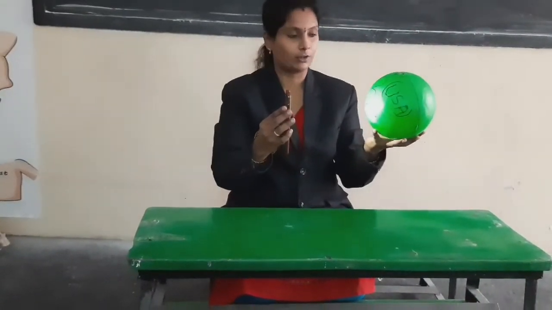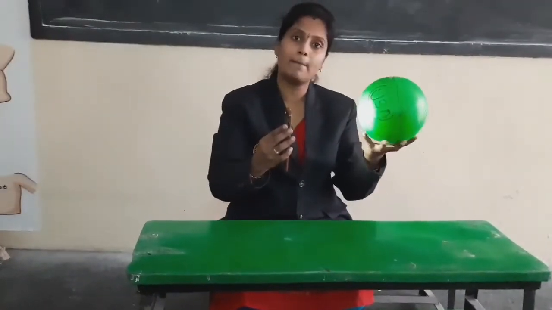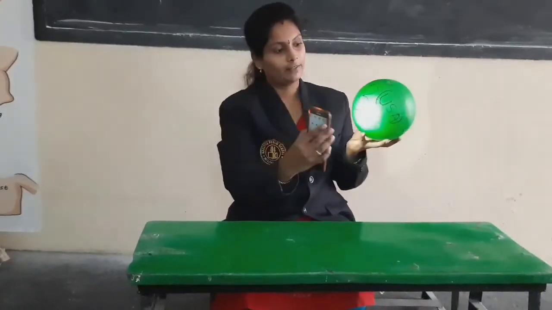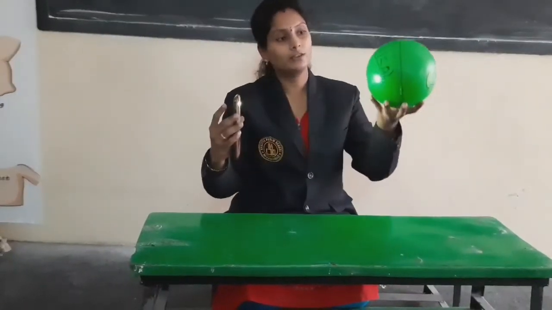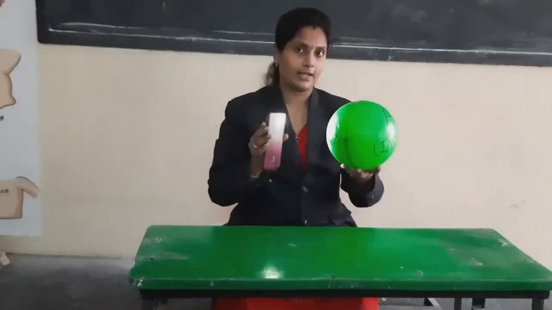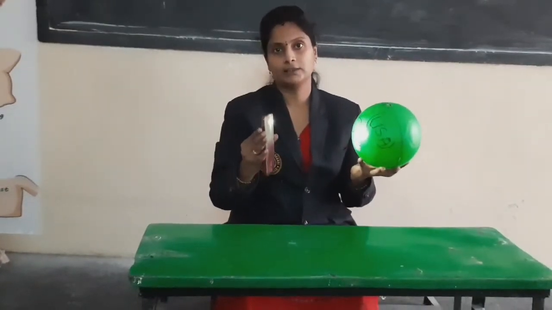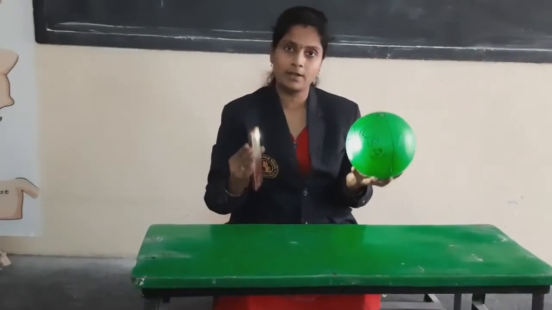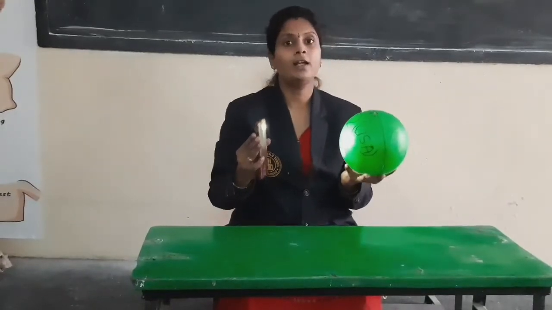Once again it is rotated. Once it is rotating, it's changing its position. What happens? The B position came to the front. That B position came towards the sunlight, and this USA region will be getting the day, and in India we are getting the night time. That means only where sunlight is falling, those places, regions, countries or continents are getting daytime, and where there is no light, it will be dark and it is night time.